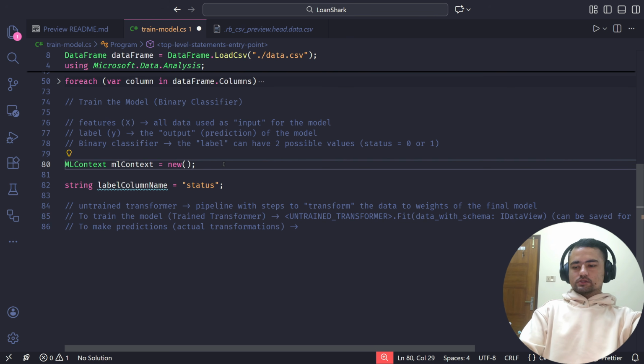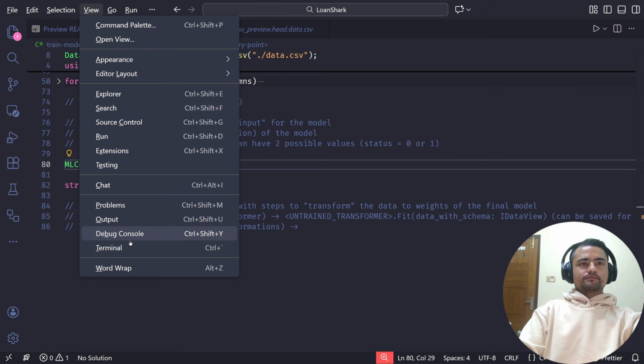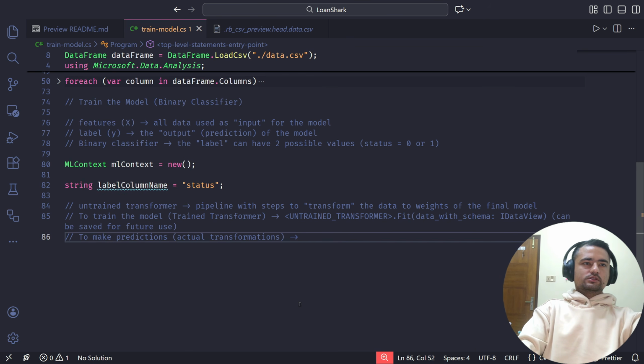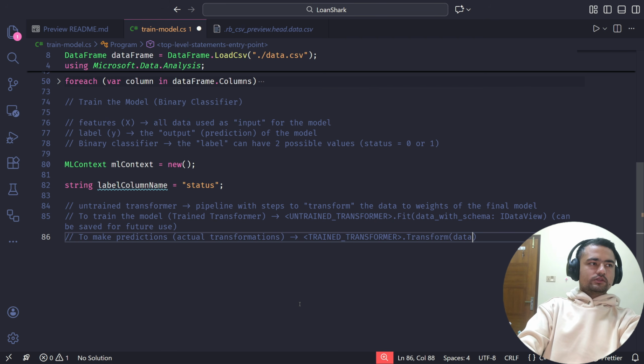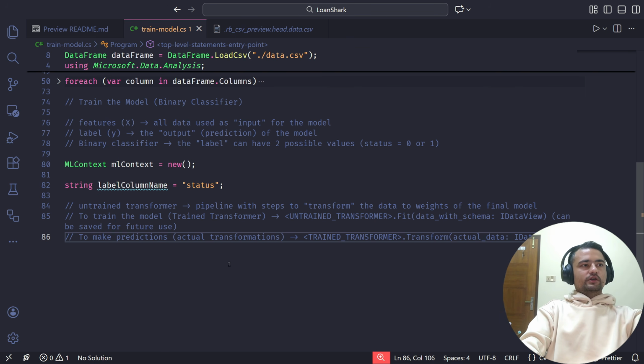Let me just enable this option so we can see it better. To make the predictions, we need to do something on the trained transformer. We need to call this method transform, and here we need to pass the actual data on which we want to make the predictions. And this also has to be of the type IDataView. Okay, so this is how we are going to train and use the model for making predictions.